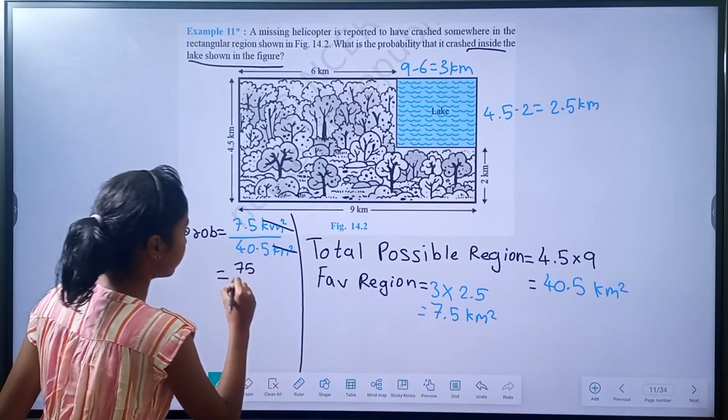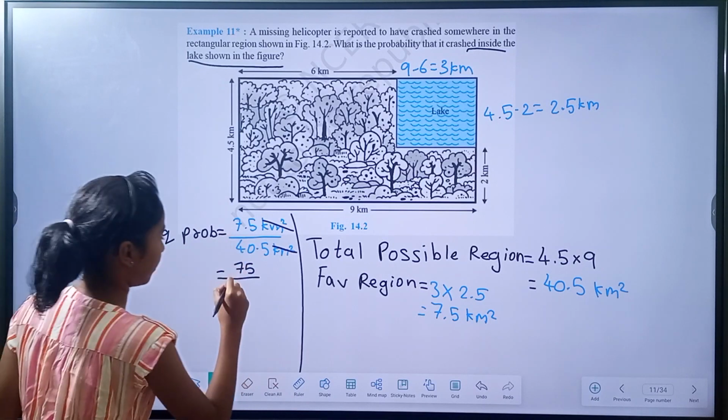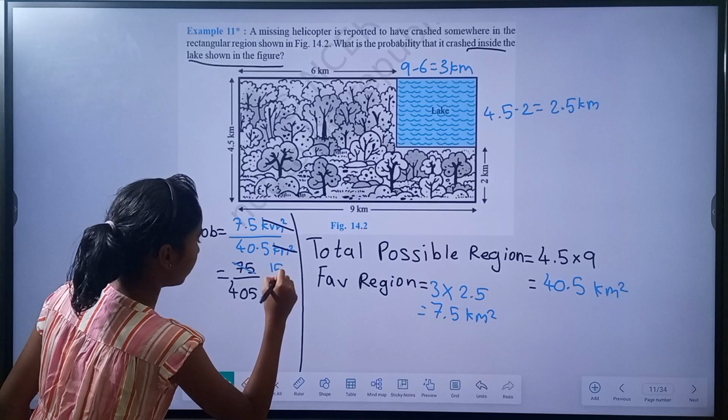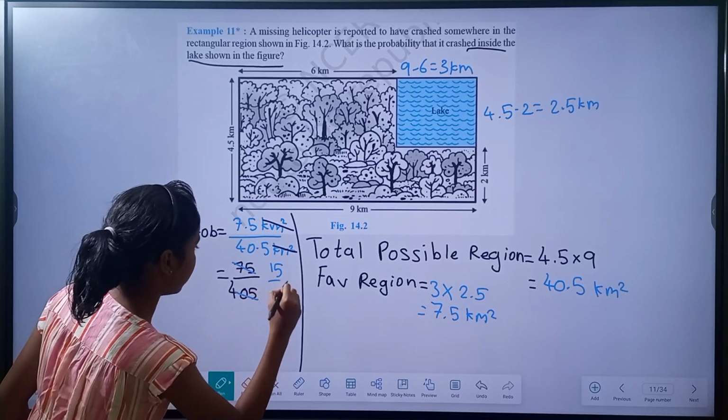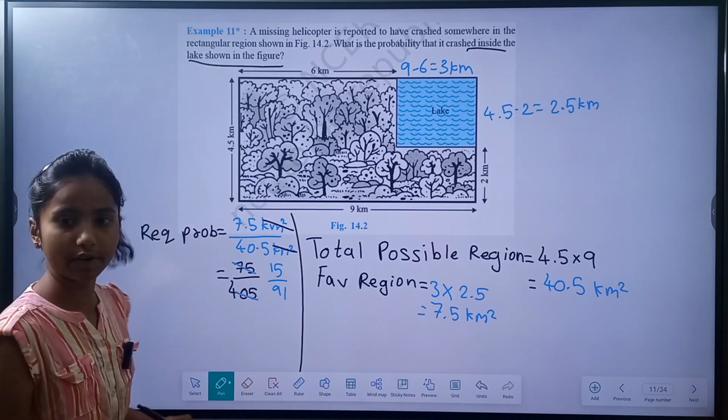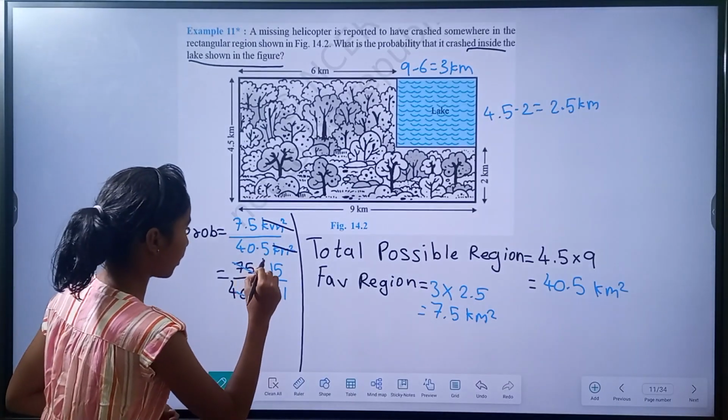And we can cancel the 10 to write 75 divided by 405. And again, by simplifying this, we have 15 over 81.